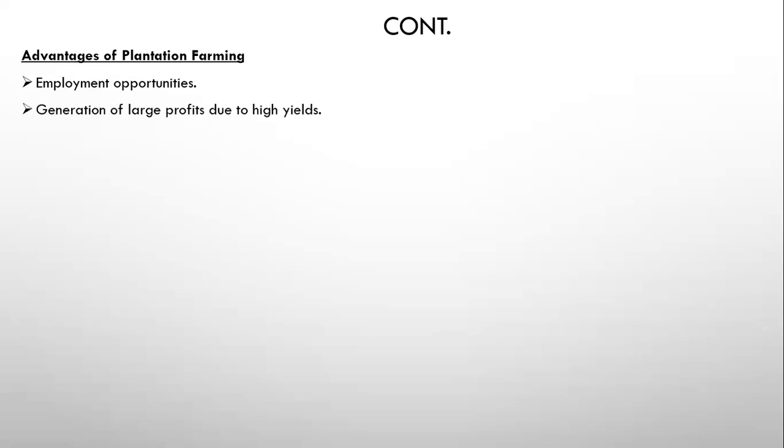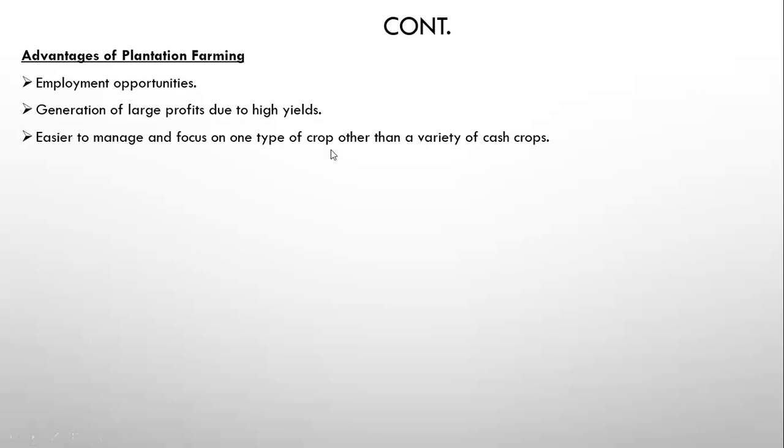It also generates a large profit, meaning that large profits are generated due to high yields. Now, when we say high yields, we mean high harvests. It is also easier to manage and focus on one type of crop other than a variety of cash crops. So when you're growing just one type of crop, it's very easy for you to manage it, unlike growing a variety of crops which come with different challenges.